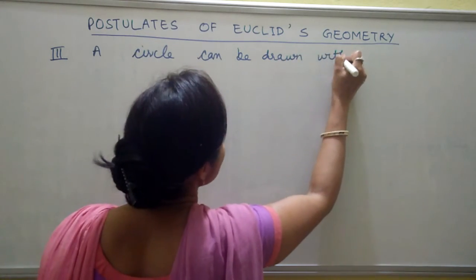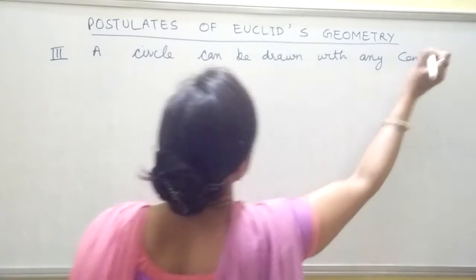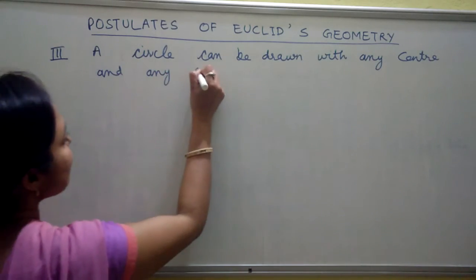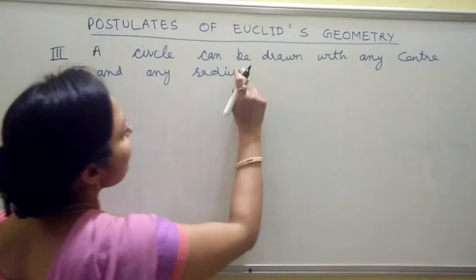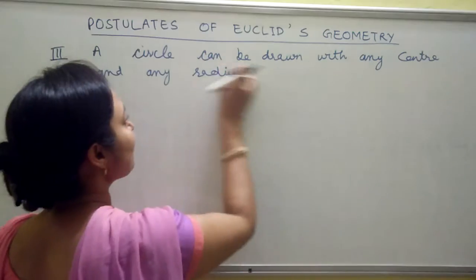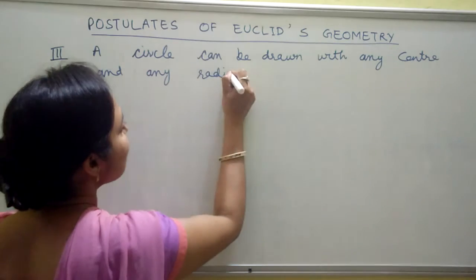Yes, we need two things to make a circle. First is the center and the second one is the radius.